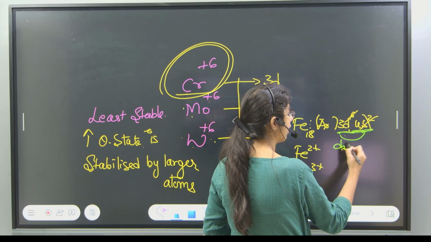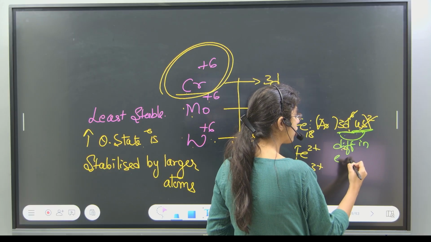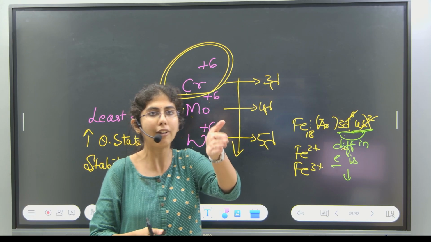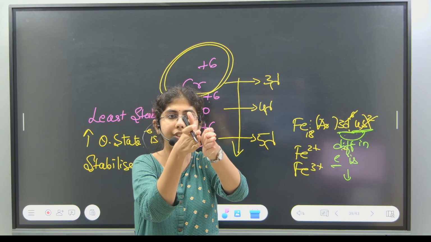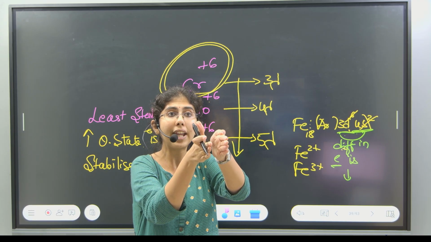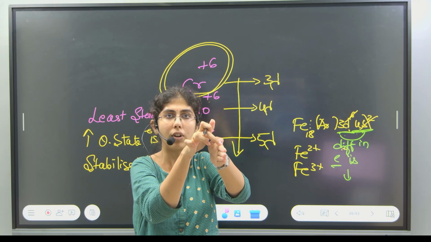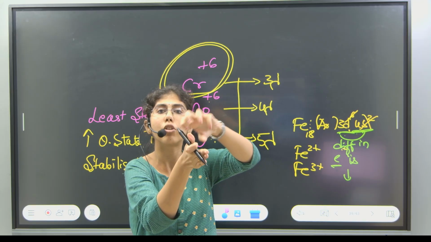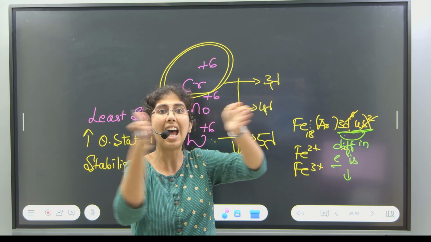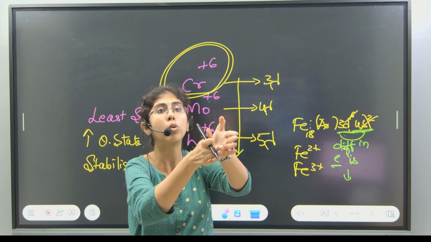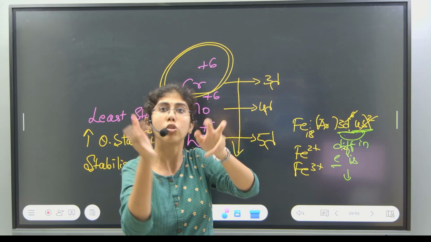Because the difference in energy is small. You have the 4s energy level over here, and the 3d energy level is very close to this 4s. If you are able to remove an electron from 4s, it is quite obvious you will also be able to remove an electron from 3d. There is no large energy gap between these two. That's why you are able to remove electrons from both energy levels.